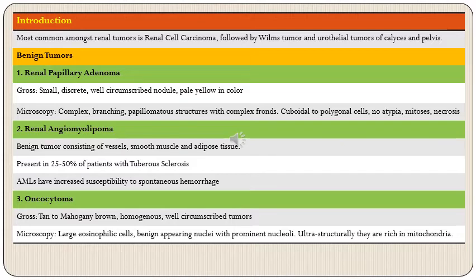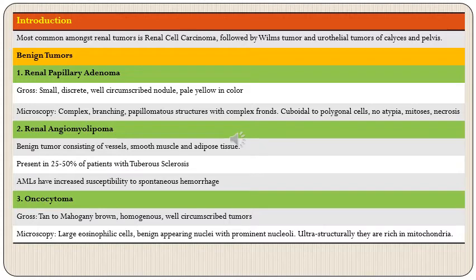So it has an association with this particular syndrome called tuberous sclerosis. These tumors also have susceptibility to spontaneous hemorrhage because of their vascular component. So this tumor will have a variable mixture of these three components, which are vessels, smooth muscles, and adipose tissue, and it is associated with tuberous sclerosis.